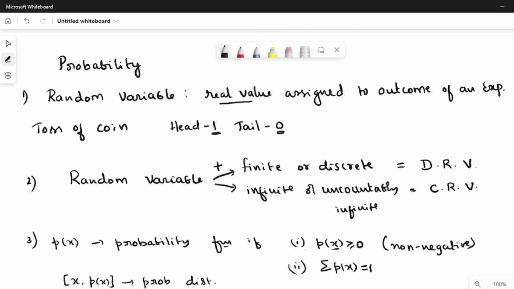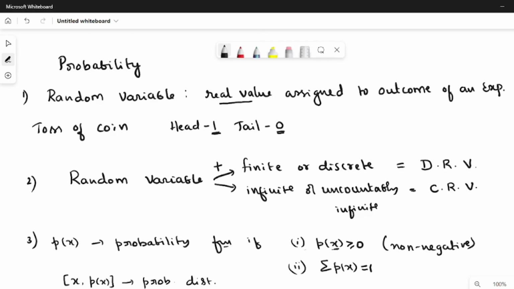So a probability function is a mathematical function satisfying two conditions: each value of the function should be non-negative, and the sum of all probabilities should be equal to 1. If p of x is a probability function, then the collection of all values of x and p of x is called a probability distribution.